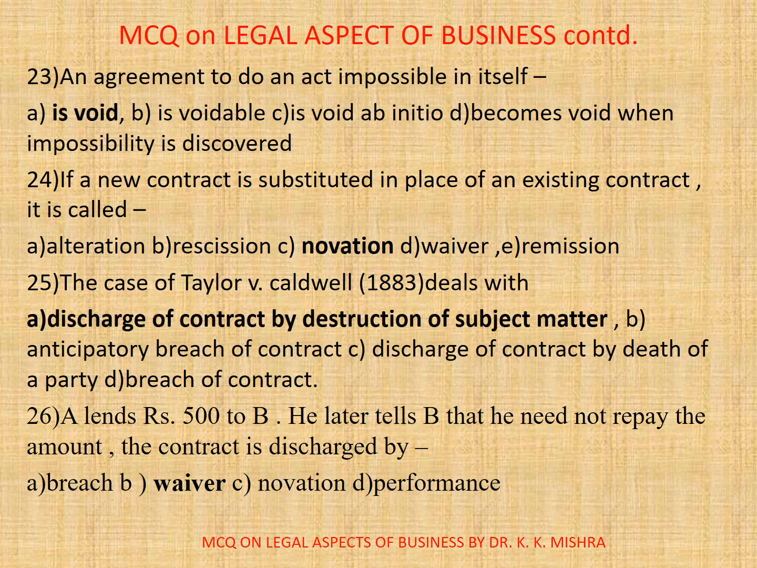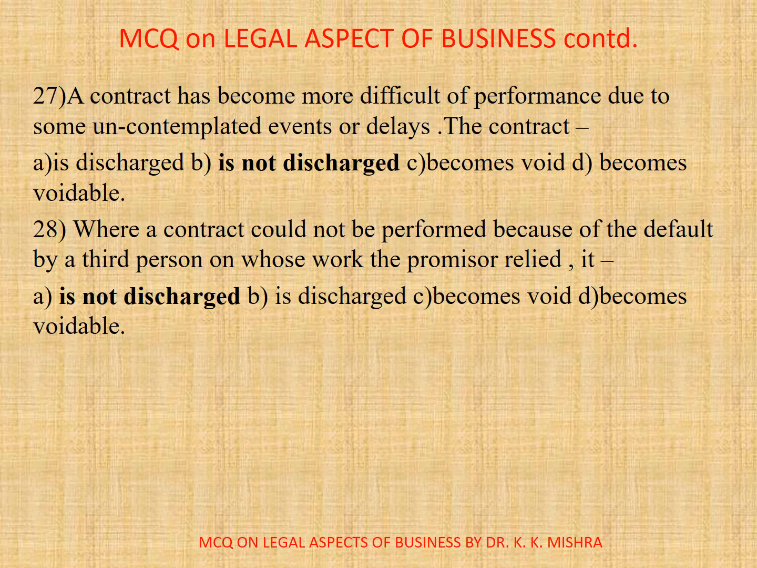24. If a new contract is substituted in place of an existing contract, it is called, correct option is novation. 25. The case of Taylor versus Caldwell 1863 deals with, correct option is A. Discharge of contract by destruction of the subject matter. 26. A lends rupees 500 to B. He later tells B that he need not pay the amount. The contract is discharged by: A. Breach, B. Waiver, C. Novation, D. Performance. Correct option is B. Waiver.